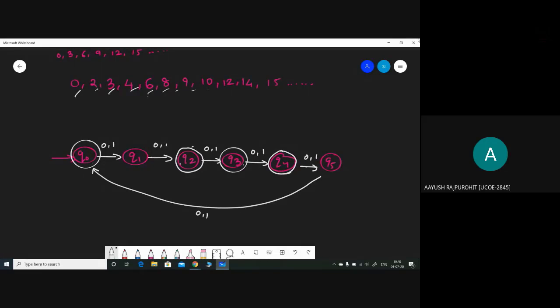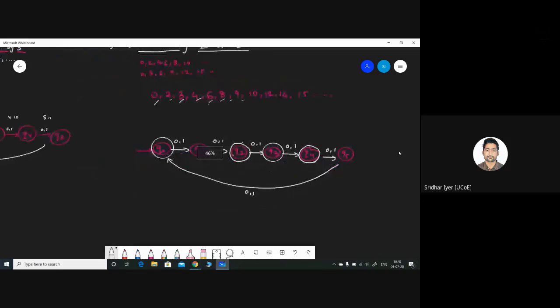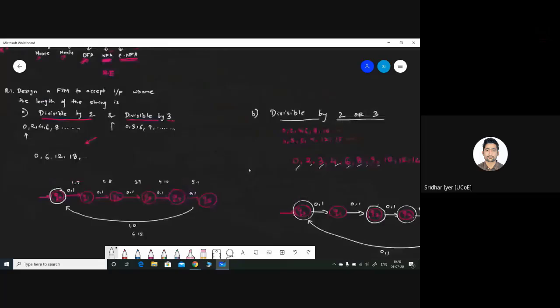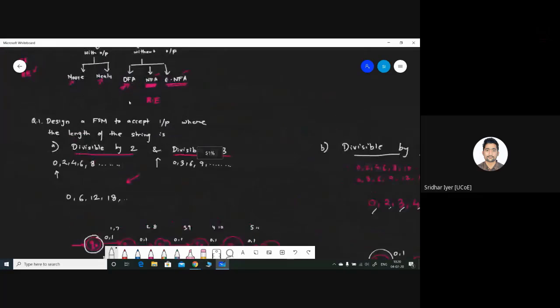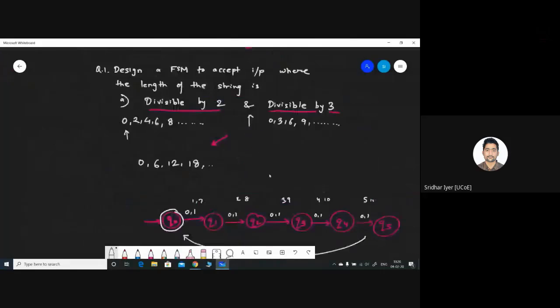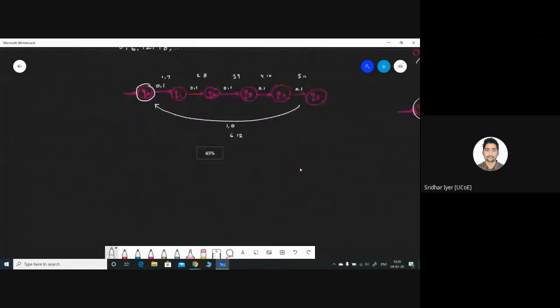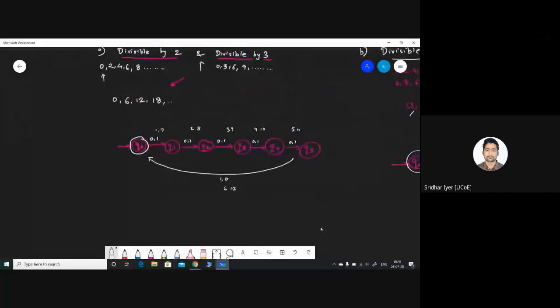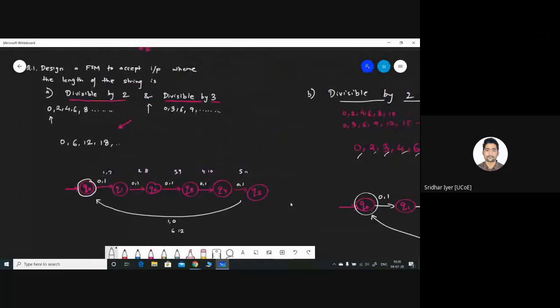Yes, sir. Okay. Thank you so much. So these were the two problems left. I'm going to cover two more problems before even starting with Moore machines and Mealy machines, so the things will be clear. And let me tell you, I'm going to give you some assignments either today evening or maximum by tomorrow morning.